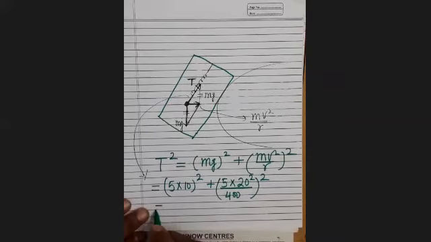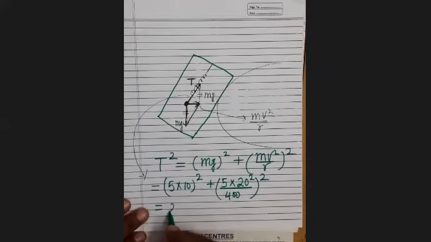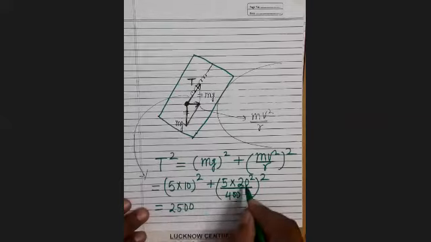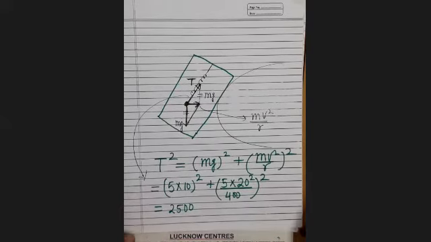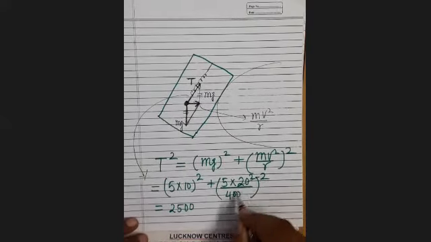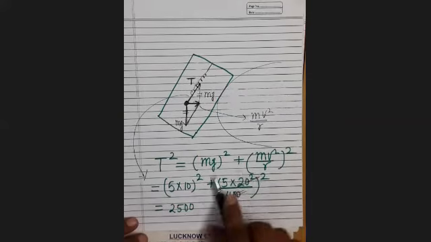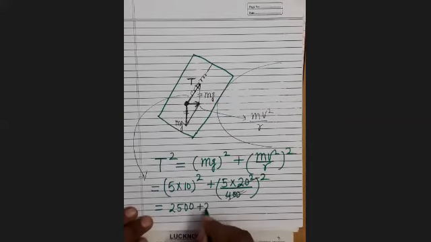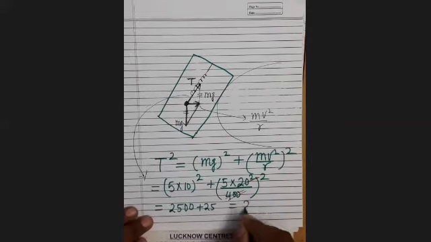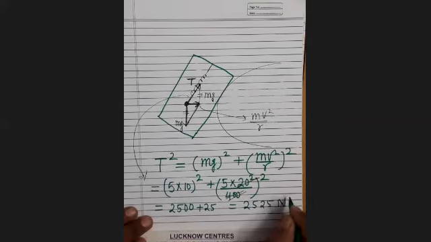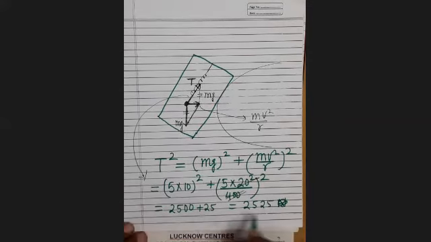So it is 50 whole square, that is 2500. 20 square and 400 will be cancelled, so 5 square is 25. So T square will be 2525 Newton square.